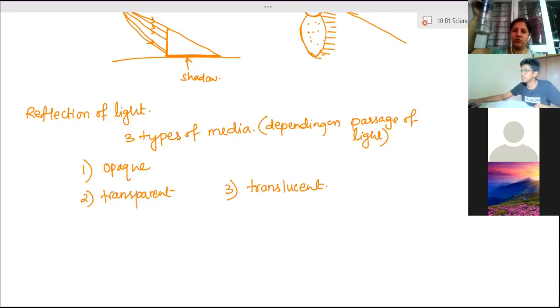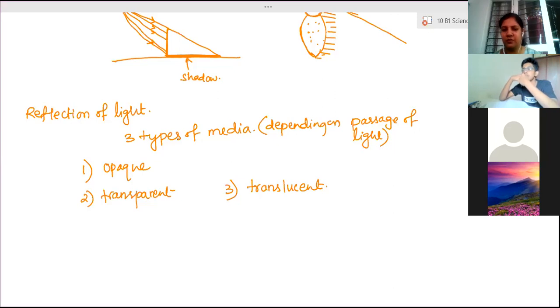This bottle I showed you, in this lower portion we are able to see everything inside. Water is present inside and we are able to see it, because the light from the water is easily passing through this transparent media. This plastic is a transparent plastic, so light is passing through it. Therefore this media is called transparent. Water is a transparent media. Air is a transparent media. Is that clear?